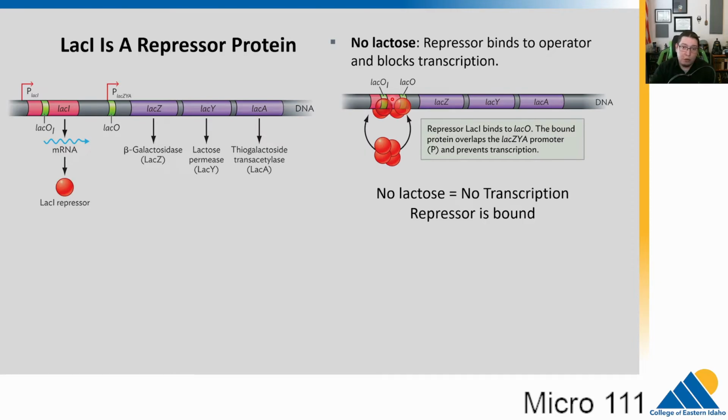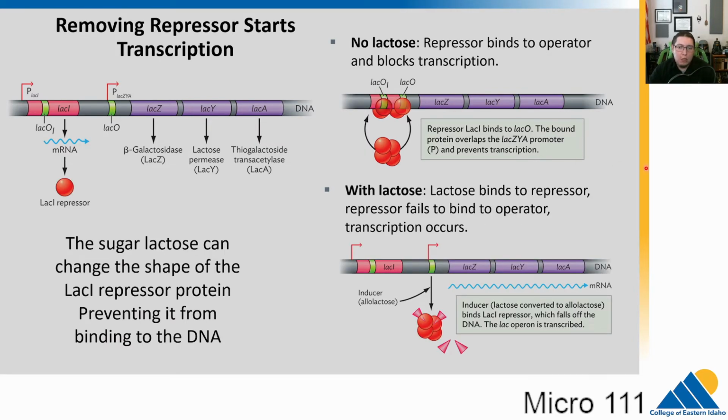All right, now here's where the sensing comes in. Lactose molecules, the sugar lactose, when it enters the cell, it binds to the repressor molecule, LAC-I, and it actually changes its shape and causes it to fall off the DNA. This opens up the promoter, and now RNA polymerase can come in and transcribe the genes, making LAC-Z, Y, and A. Because there's lactose around, we need to make the genes to break down lactose.